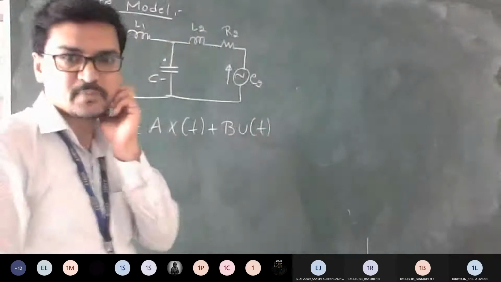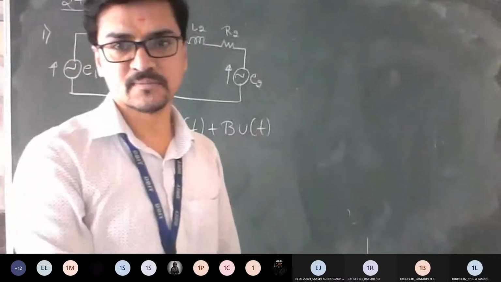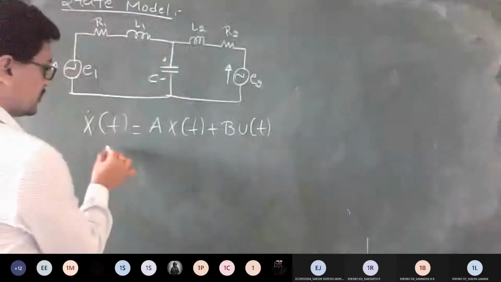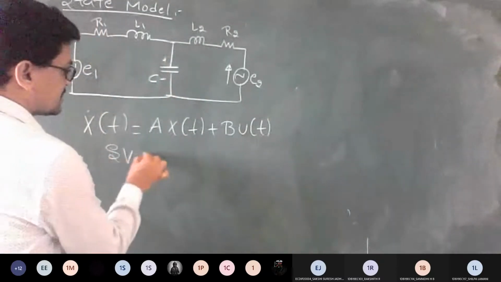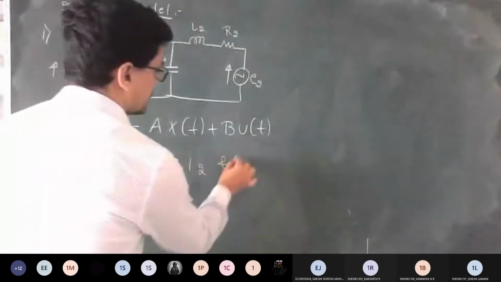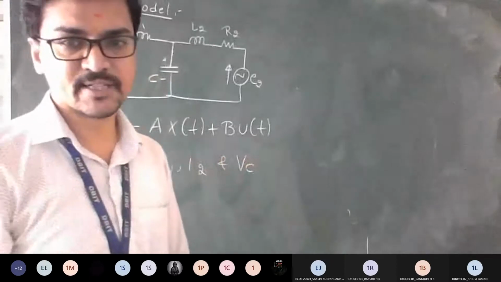This is the first thing you are supposed to calculate in a given state model problem. They have told you to take the state variables as I1, I2 and Vc. We'll keep the output equation for later.